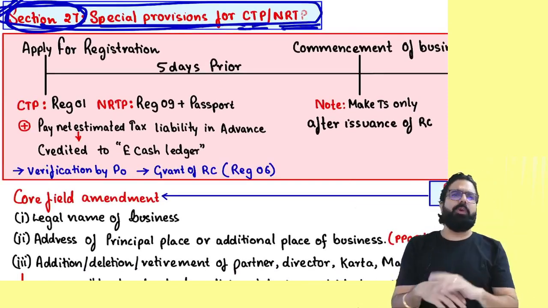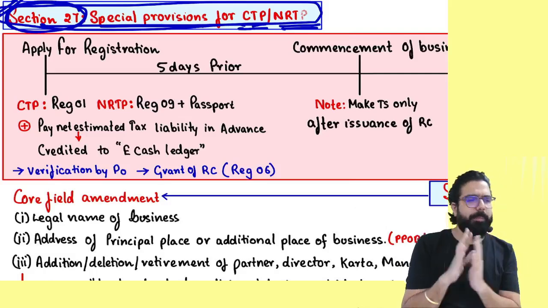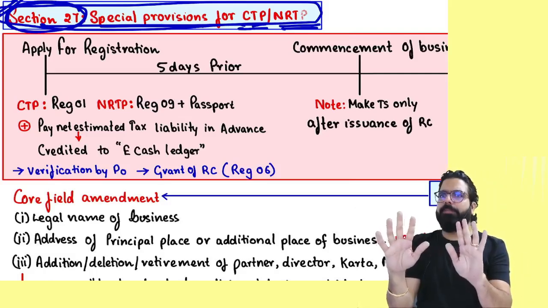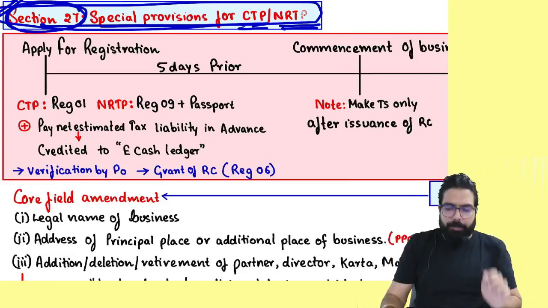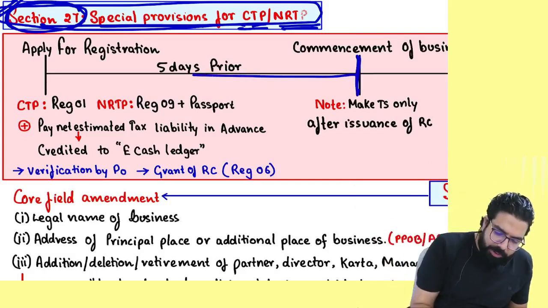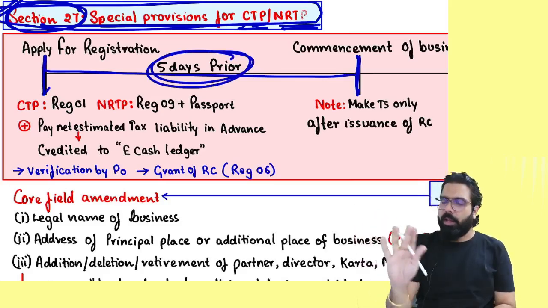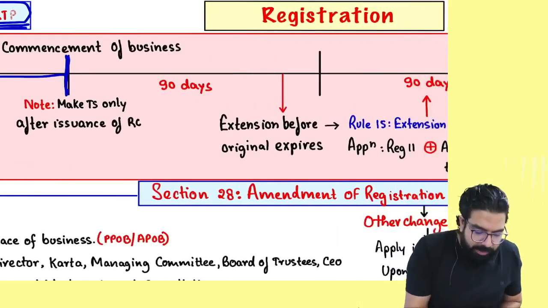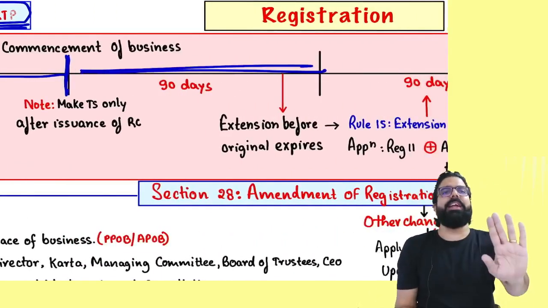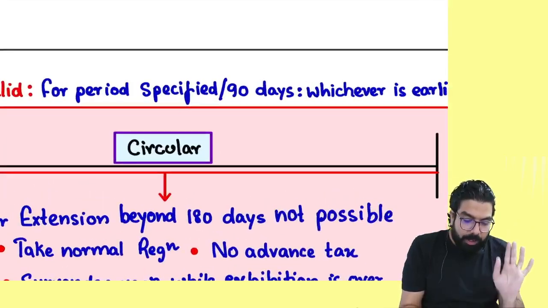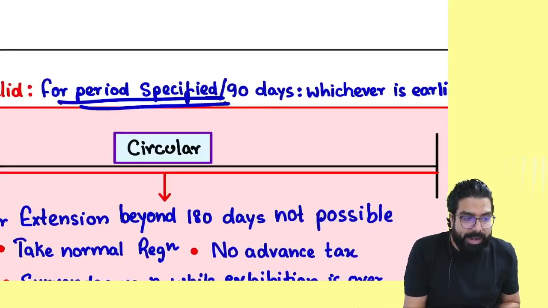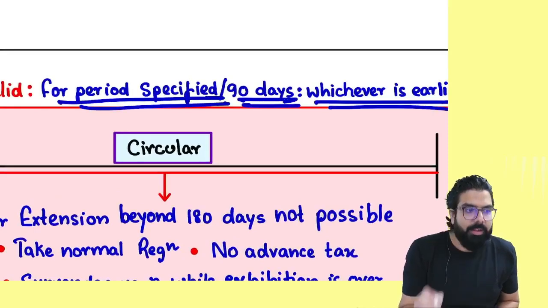I'll tell you one thing that is very, very important in this. You have to remember one thing. CTP and NRTP, whenever they commence the business, should always apply how many days prior? 5 days. Okay? Always remember one thing, they are given registration for how many days, everyone? 90 days. No, not 90 days. It is always for the period specified or 90 days, whichever is less.